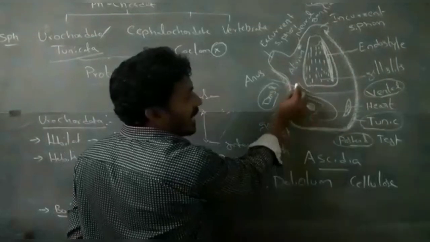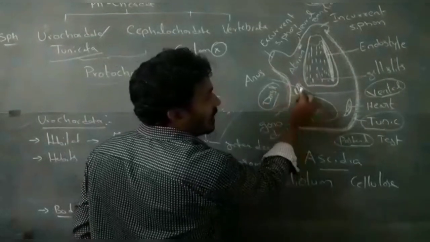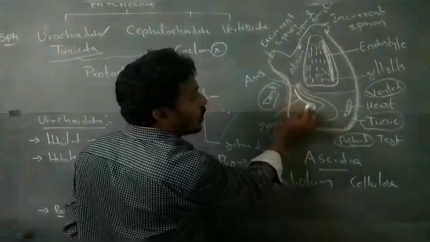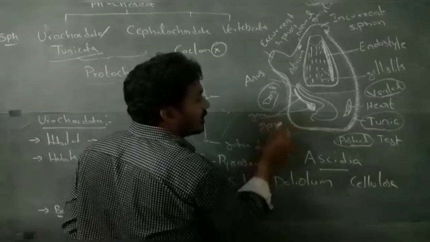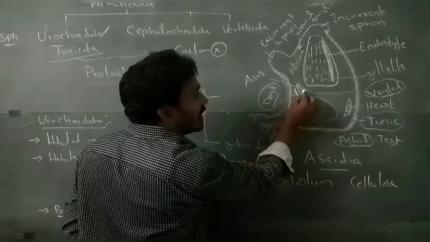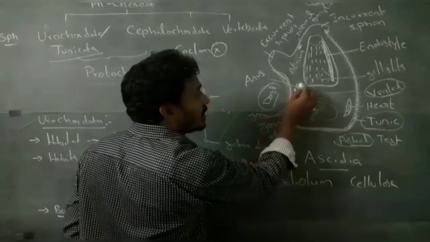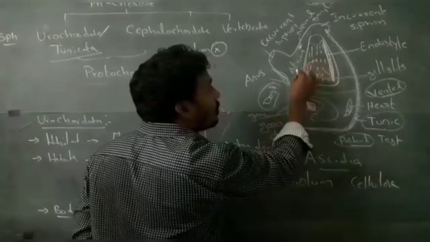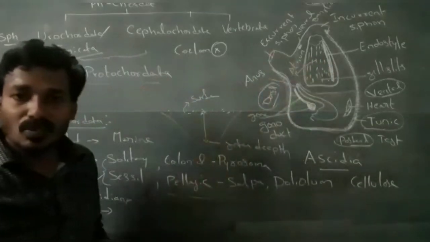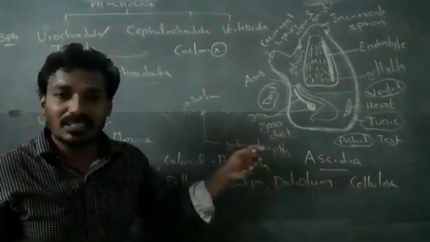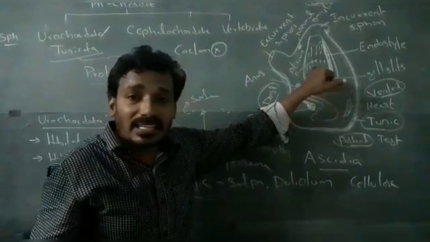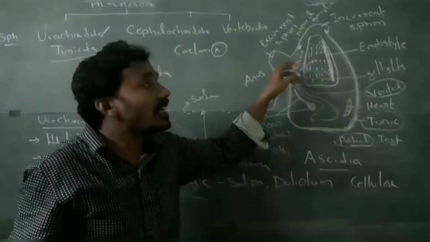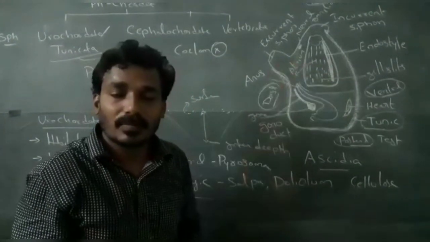Anus, this is the digestive system. This is the gonad, and this is the gonoduct. The anus, gonoduct and pharyngeal gill slits open into the atrial cavity.